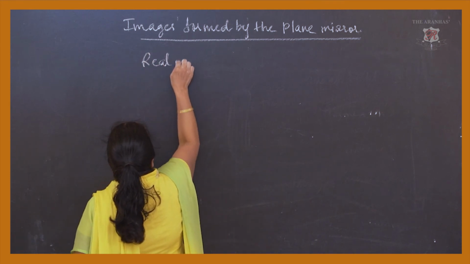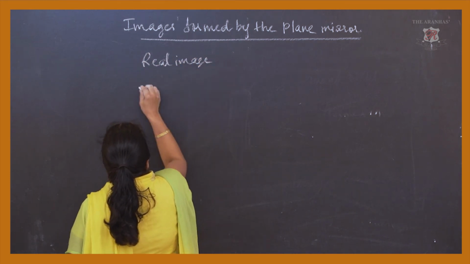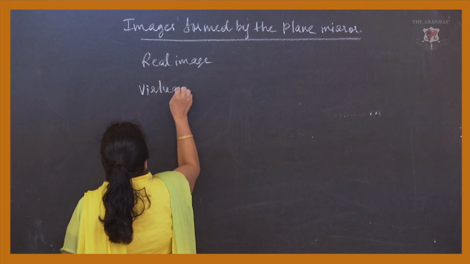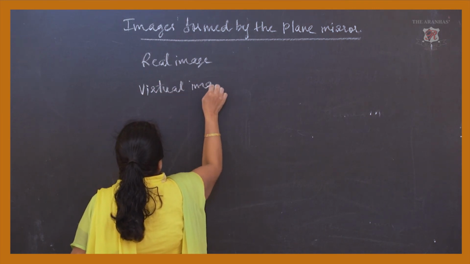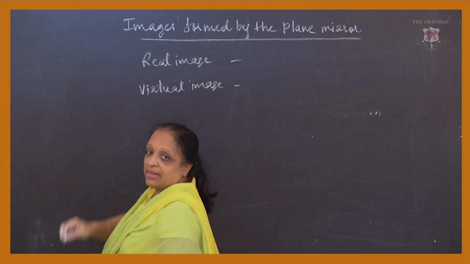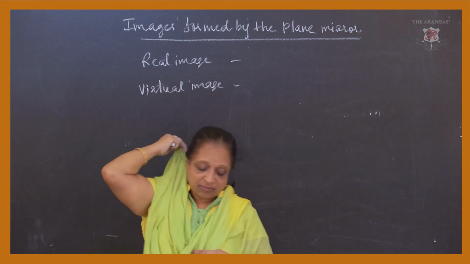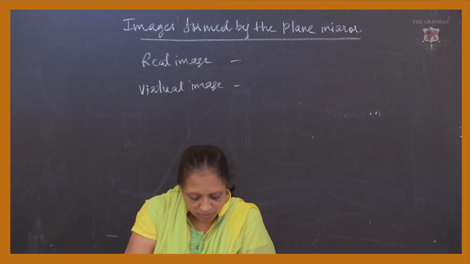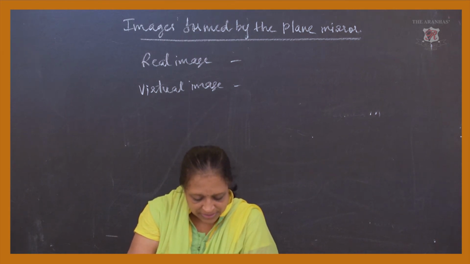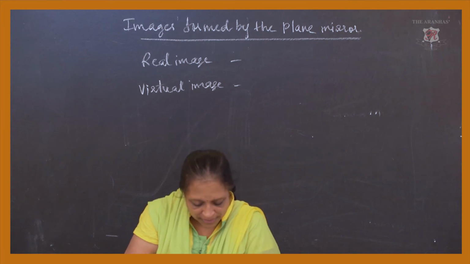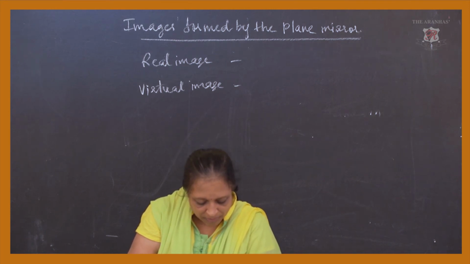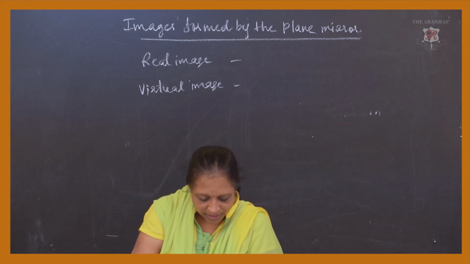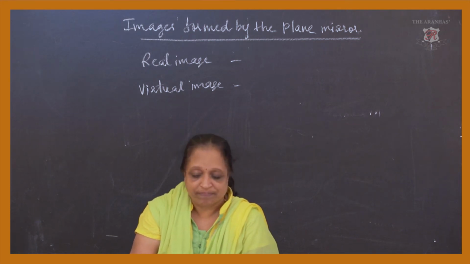Real image and virtual image. Real and the virtual image. I read it once again to you. An image that cannot be formed on a screen is called a virtual image, and images formed by cameras, for example, the pinhole camera you made in your previous class, you might have done that, on the other hand are the real images.